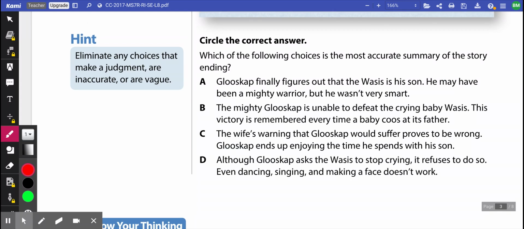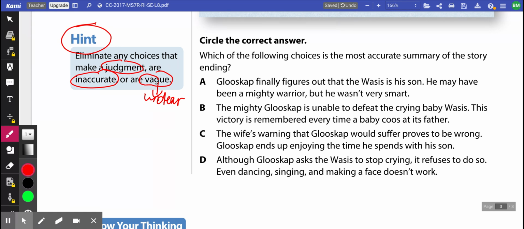And once again, it told us to read the hint. It says to eliminate, which means get rid of, any choices that make a judgment or are inaccurate or vague. So judgments, inaccurate or vague. And vague means unclear. So my question says, which of the following choices is the most accurate summary of the story ending?